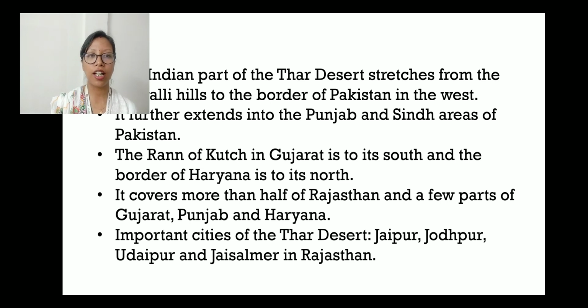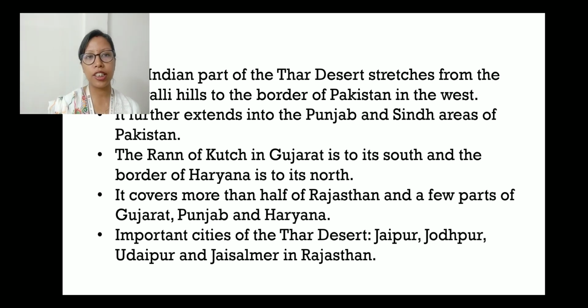Important cities of the Thar Desert: Jaipur, Jodhpur, Udaipur and Jaisalmer in Rajasthan. So you can see that it starts from the Aravalli Hills to the border of Pakistan in the west. Then it extends into the Punjab and Sindh areas of Pakistan, which we don't need because we are talking about India. But if it comes as a whole, then you have to mention it.